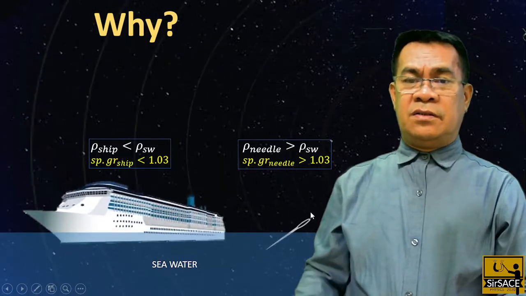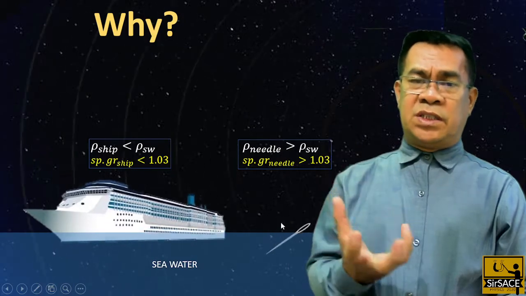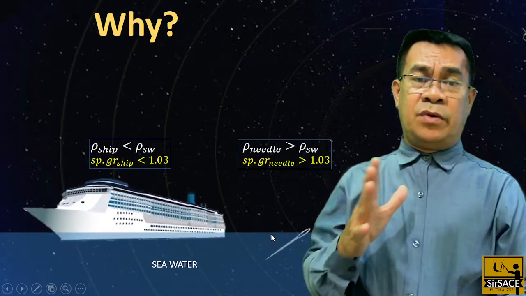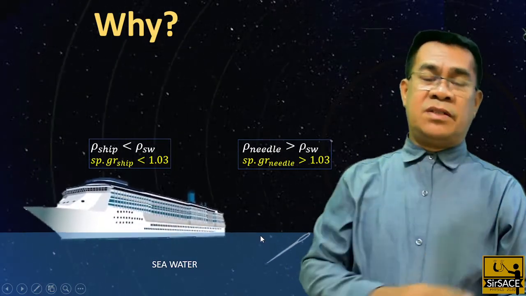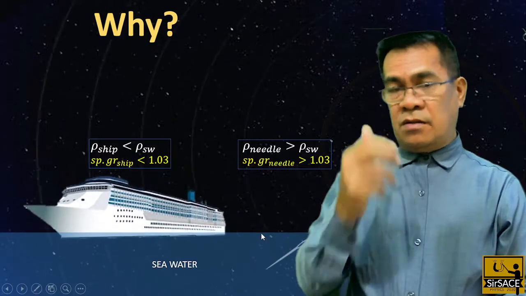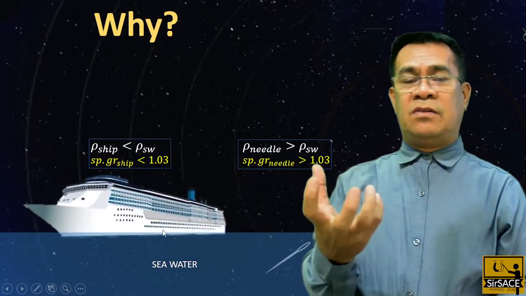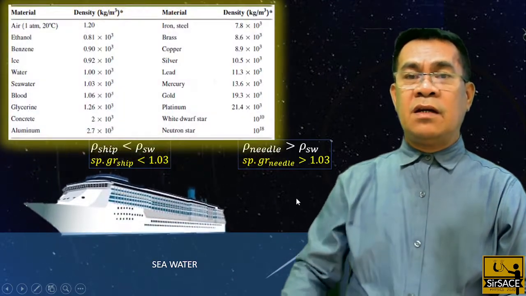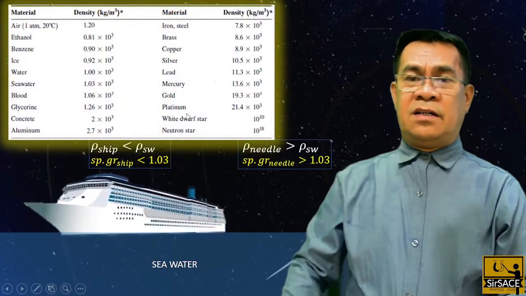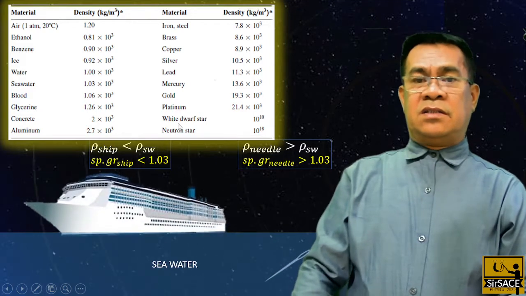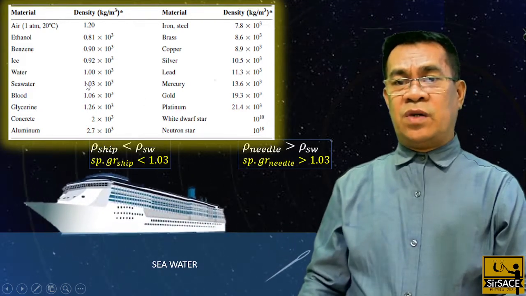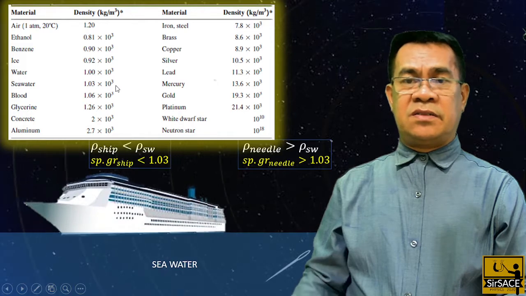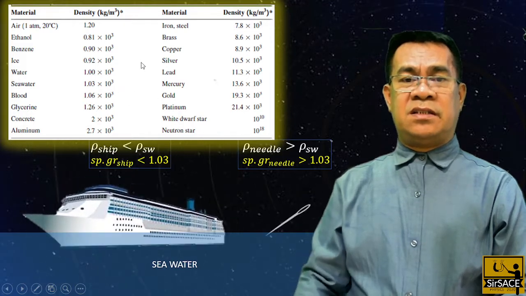By the way, we can also explain this by buoyant force. Our next videos will explain why the particle floats. We call it buoyancy. So therefore, take note that the seawater has 1.03 times 10 raised to 3 as the density.